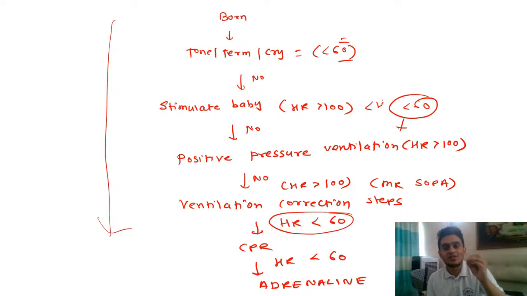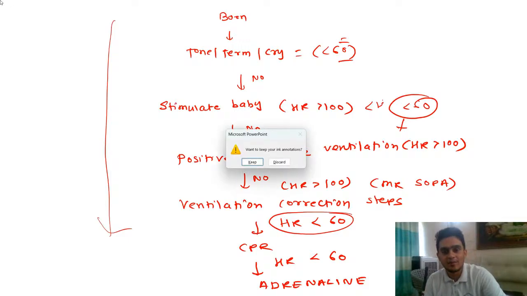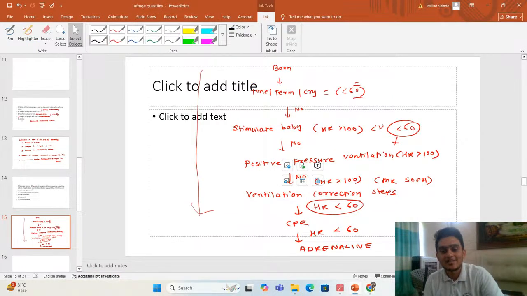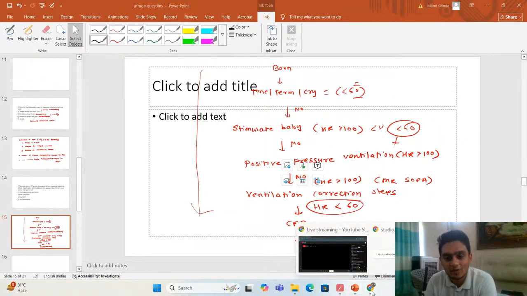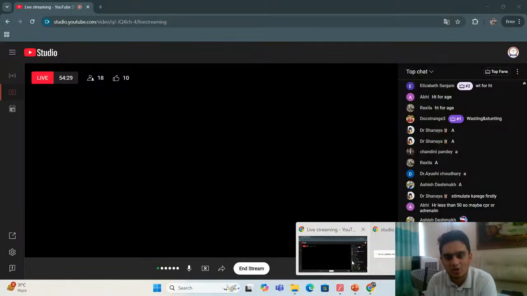So you do CPR, and I told you your carotid arteries are straight. So you do CPR because your brain centers are alive. Your brain centers are there. So this is the reason. You get my point? That is the reason why CPR always takes precedence. CPR should be the first step that you should be doing. Okay?